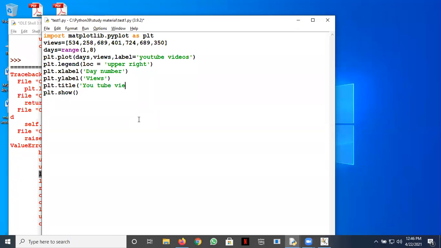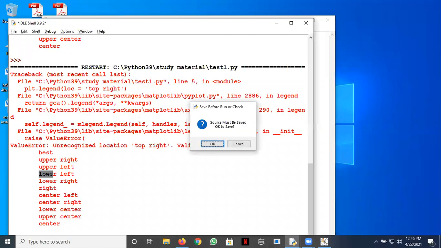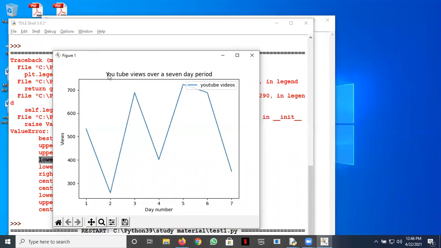YouTube views over a, say, 7-day period. You can see the title here: YouTube views over a 7-day period. So this is our title. So we have labeled our graph very nicely.